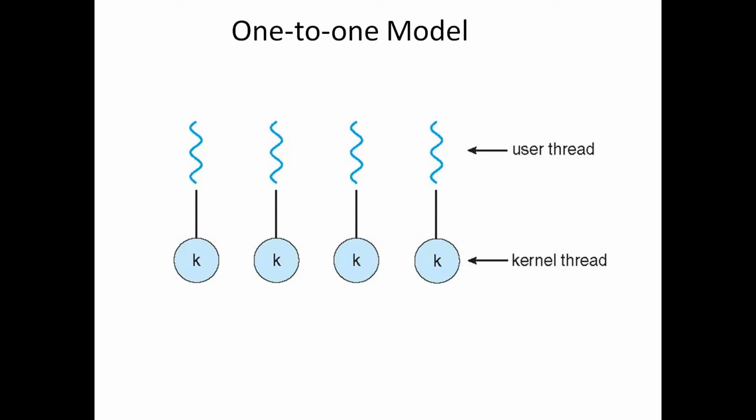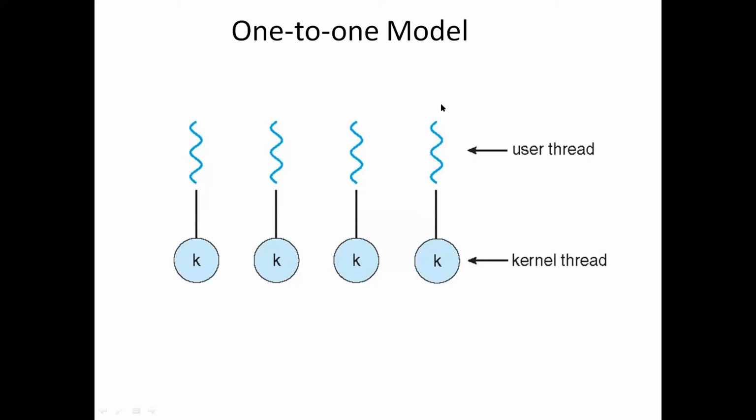It provides more concurrency by allowing other threads to run when a thread makes a blocking system call. If this thread makes a blocking system call, only this kernel thread will be blocked. Other threads can run concurrently and do their tasks. They do not need to wait until the blocking is released.